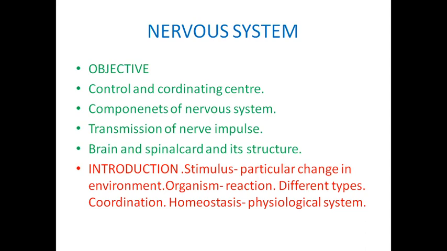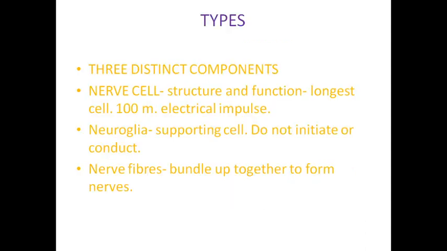This is about the nervous system. The next one is the components of the nervous system. There are three main components: the first is the nerve cell, the second is the neuroglia, and the third is the nerve fibers. The first one is the nerve cells.